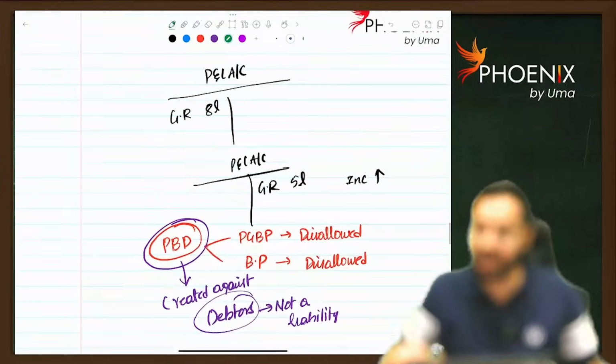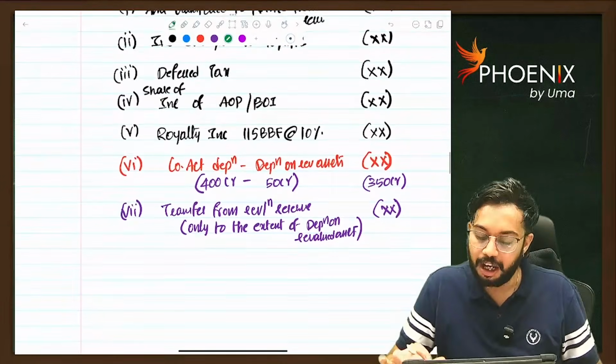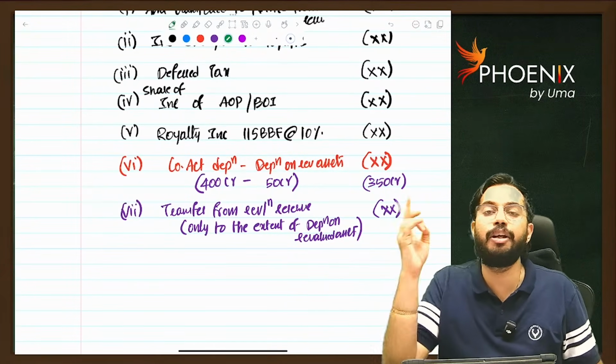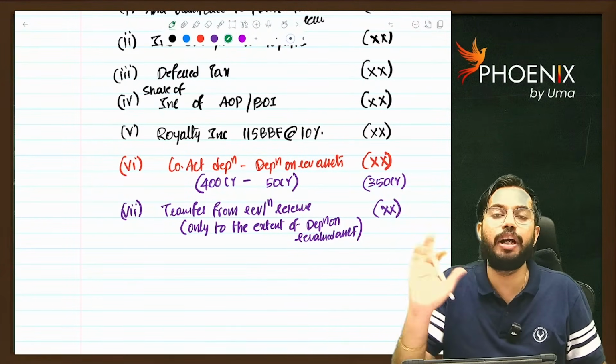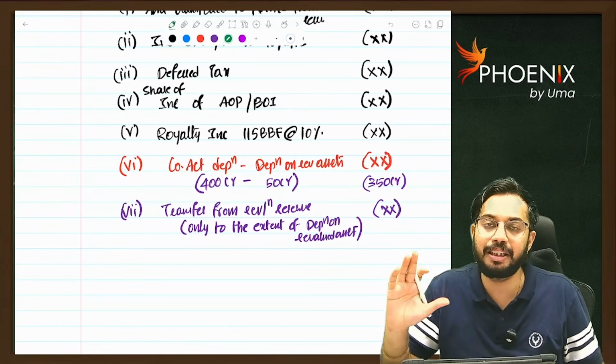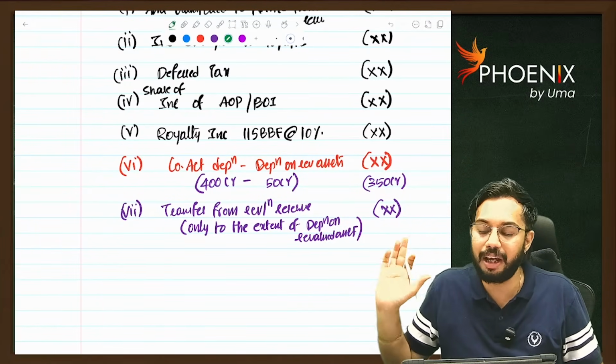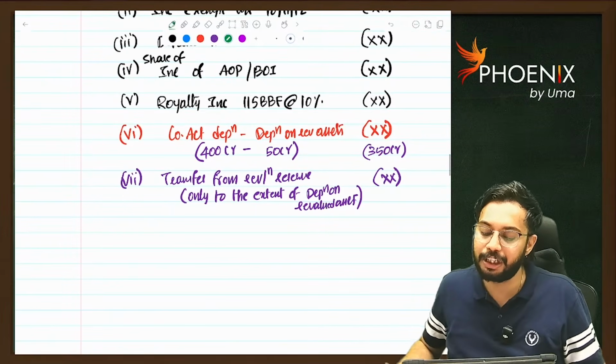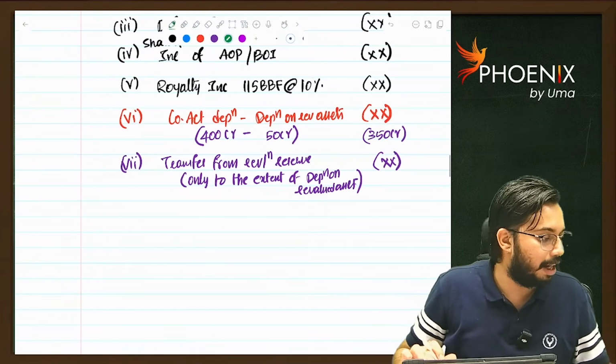That is another adjustment. So don't reduce the total amount, reduce either that amount or depreciation on revalued assets, whichever is lower. Only to the extent of depreciation on revalued assets it will be reduced.